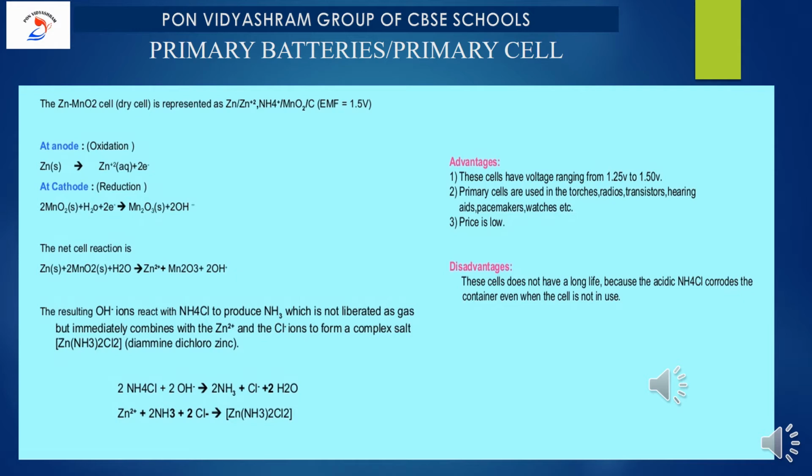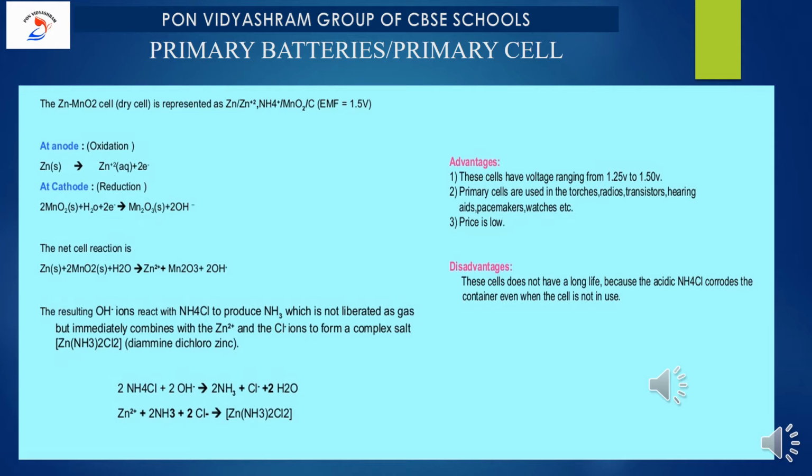MnO2 reacts with water and absorbs those 2 electrons donated by Zn, converted into Mn2O3, and OH- is released. So now the net cell reaction is Zn, that is zinc, reacting with MnO2 plus H2O to give Zn2+ plus Mn2O3 plus OH-.